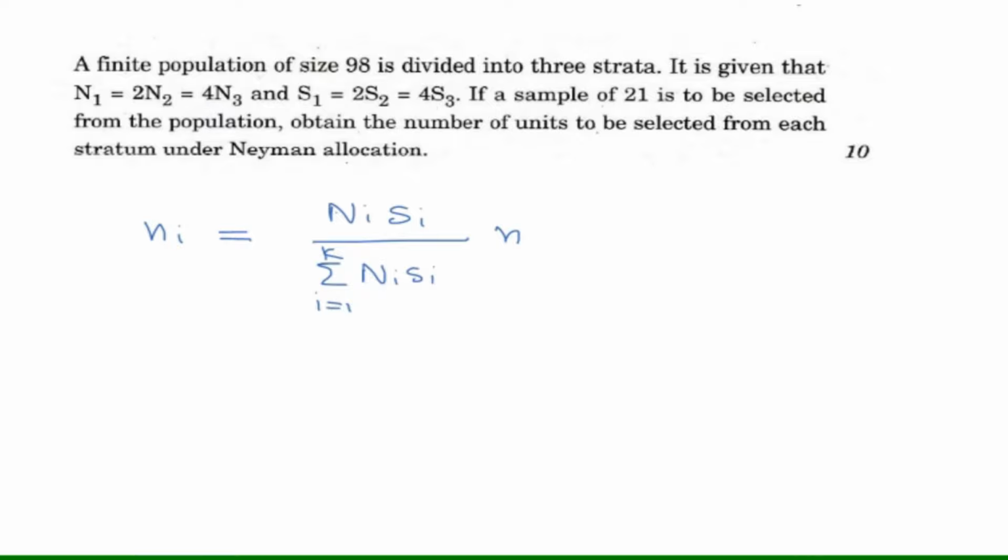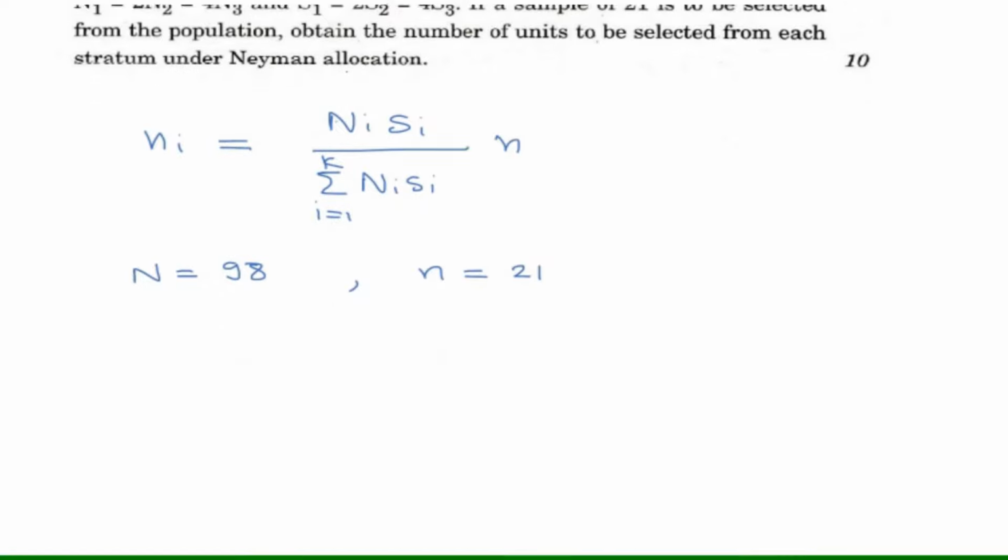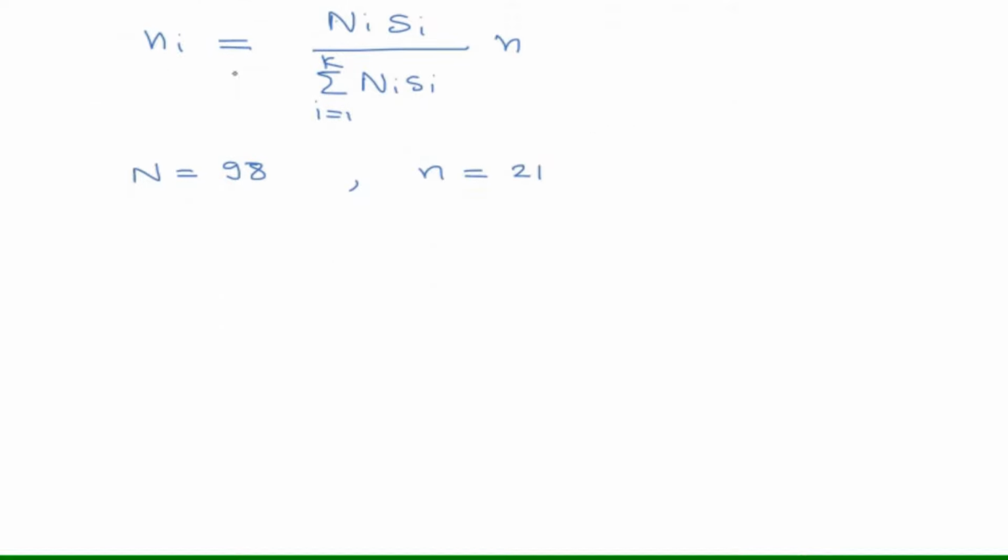Also, they have given total N equal to 98 and sample size n equal to 21. Now we'll use all this information to obtain the sample sizes. Right now we have information regarding N_i, so we will consider the ratios. If I consider n1 divided by n2 as the ratio, my formula will be